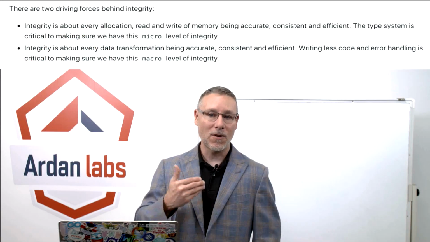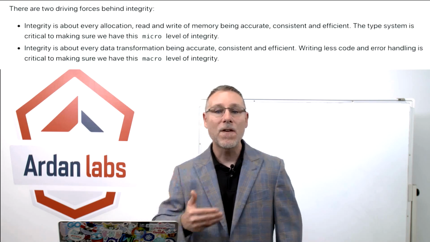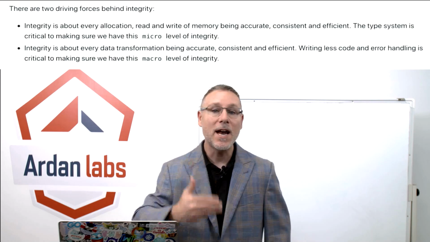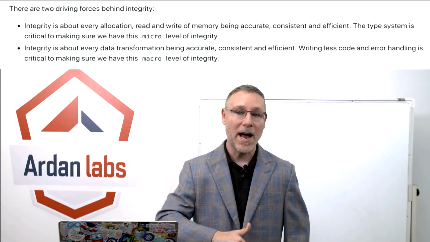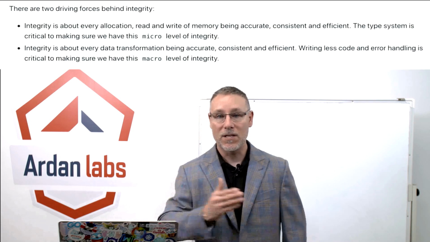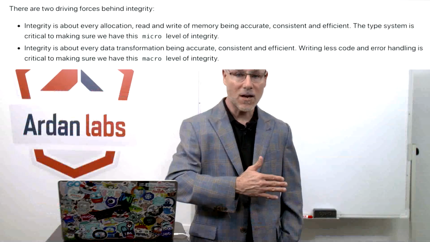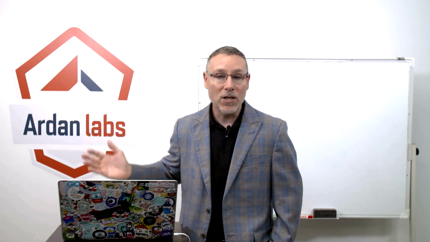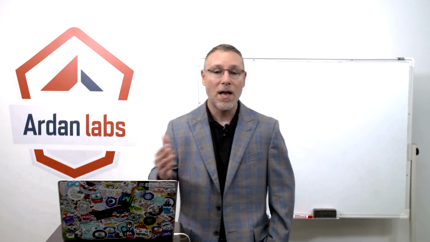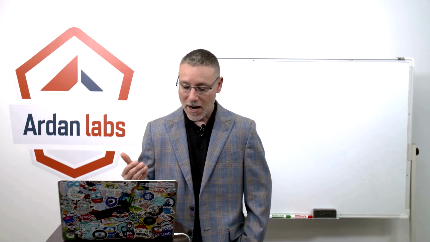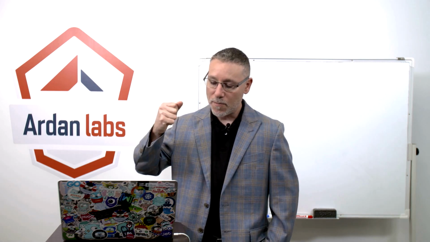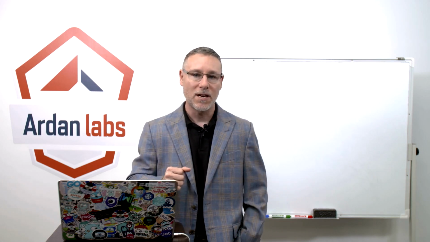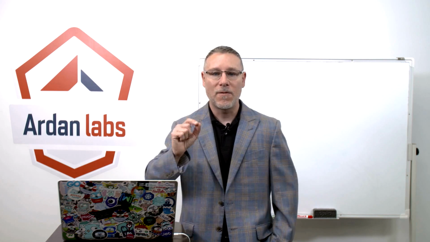So at a macro level, what integrity means is that every function we write, which is in essence a data transformation, also has to be accurate, consistent, and efficient. And if it's not, we've got integrity issues. So we've got to talk about things at a line of code level in terms of readability. Eventually, we've got to talk about things at a function level around readability, because they both play into this idea of integrity. And I need you to put integrity first. Nothing can trump integrity. If we see a piece of code that doesn't have integrity, that code review has to stop. We've got to fix it.